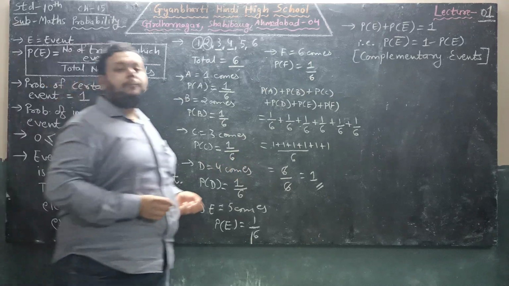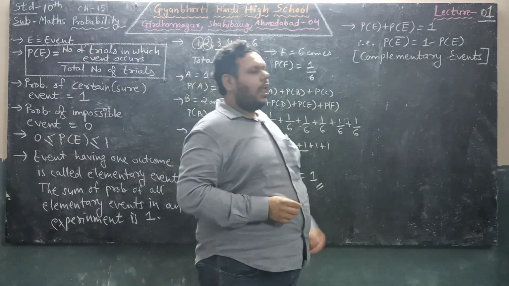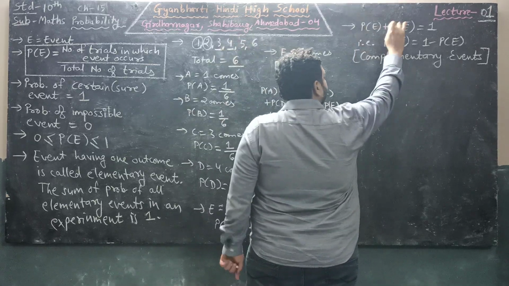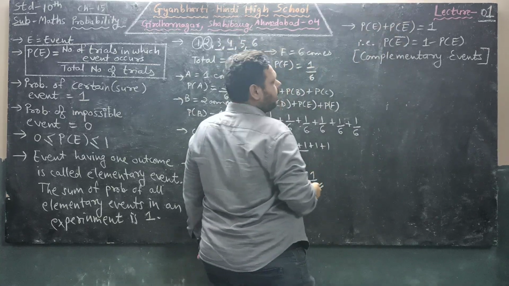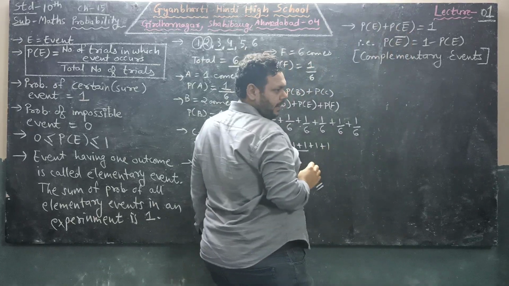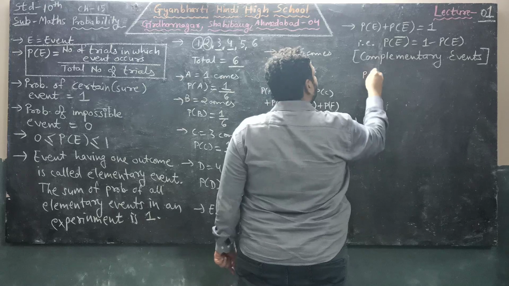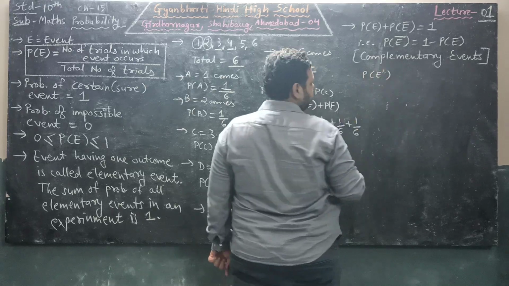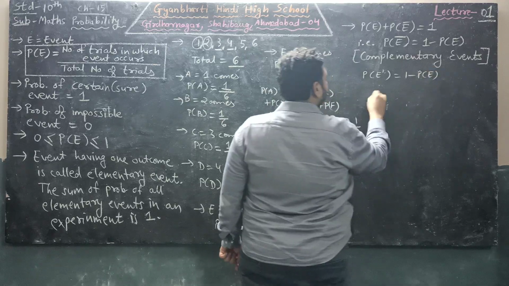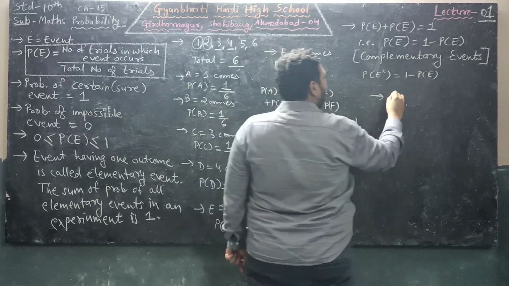Now next is complementary events. An event and its complementary event always add up to 1. The bar which is above the event is known as the complement. We can also write the complement as E dash. Its value will be 1 minus probability of E. So let us take an example.